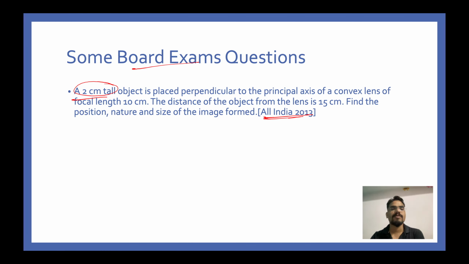This was asked in 2013. A 2 centimeter tall object, so H is equal to 2 centimeter. Everything else remaining the same, guys, the concept remains the same as we have studied in the first video. It is placed perpendicular to the principal axis of a convex lens of focal length 10 centimeter. So F is equal to 10 centimeter.